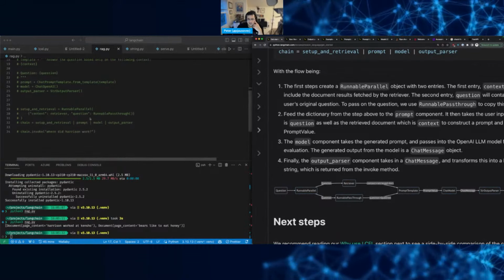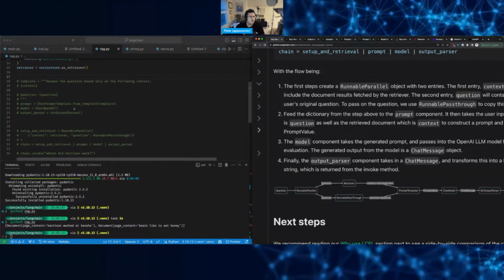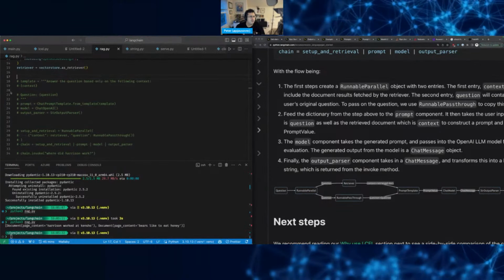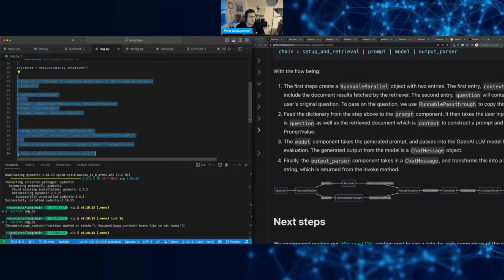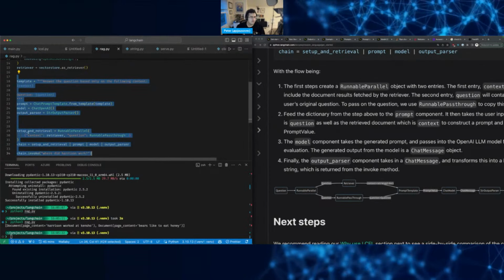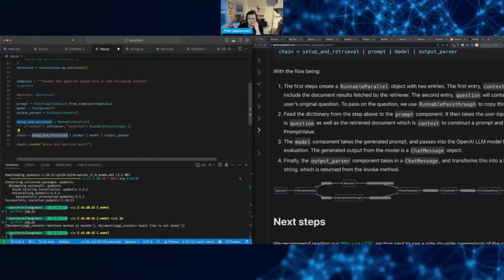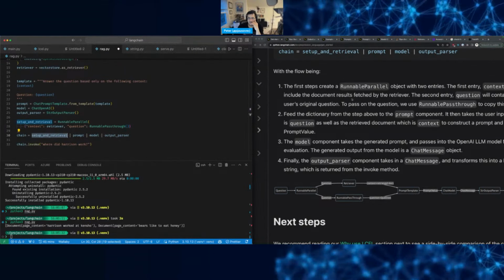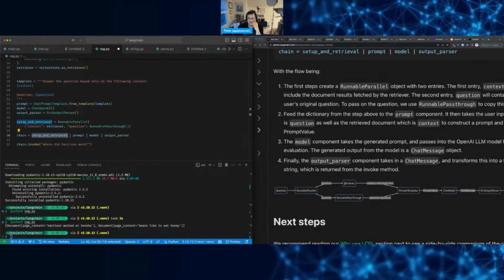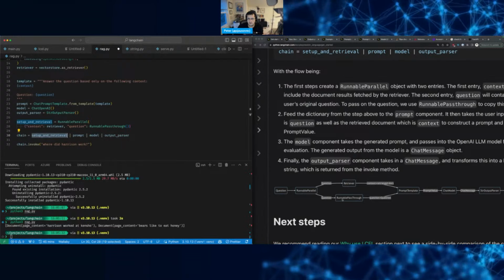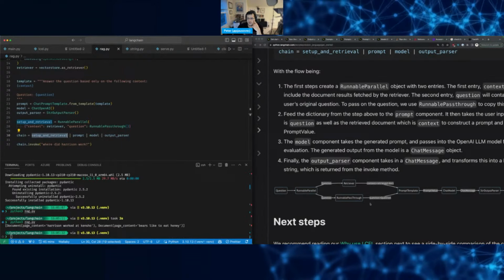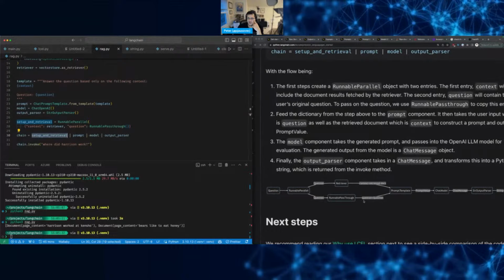Let me actually uncomment this one. So setup and retrieval: RunnableParallel with the retriever, that's the doc, and then RunnablePassthrough to pass on the question, right?